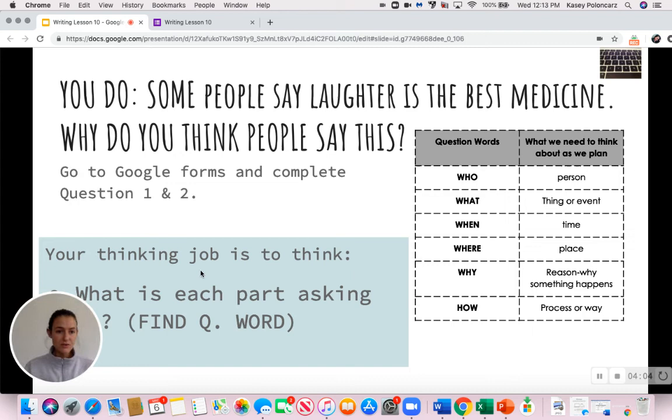Now, before you go and do that, I just want to tell you guys why it's so important to plan our answer. Because in second grade, a lot of times I'm seeing scholars who aren't answering the question. So we're just quickly reading the question and not really thinking about it deeply. And then we're giving the wrong answer because we're not fully understanding the question. So we really want to take the time, like we're doing now during writing, to stop and think about those question words and think about what we need as we're planning so that we can see if our answers match our plan so that we have a full, complete, correct answer.